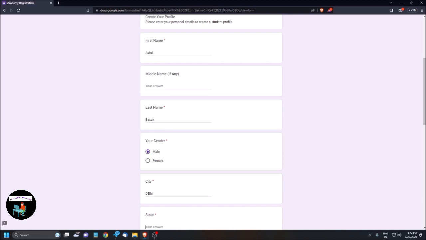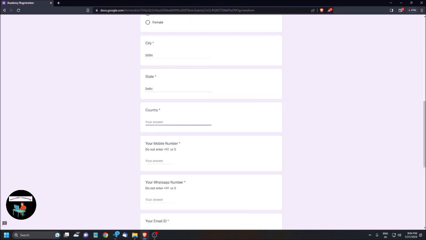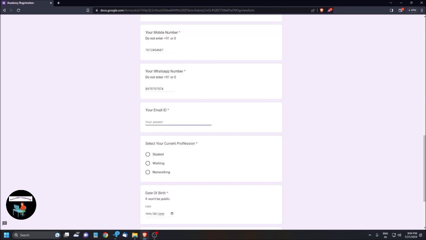State, I'm entering Delhi. Country, required question, edit, required, blank. I'm entering India. Your mobile number, required question, edit, required. Do not enter +91 or 0. So Num lock on. I'm entering my mobile number, 7012000000. Your WhatsApp number, required question. Again, I'm entering my WhatsApp number, 8970000000. Your email ID, required question, edit, focused, required, blank.